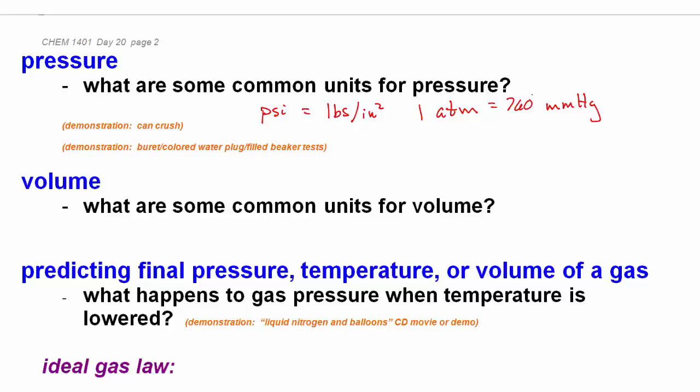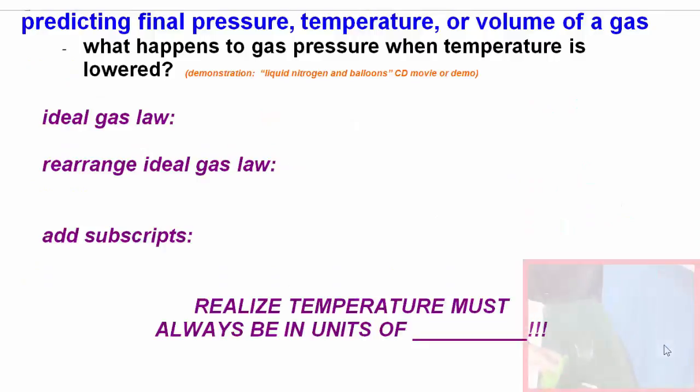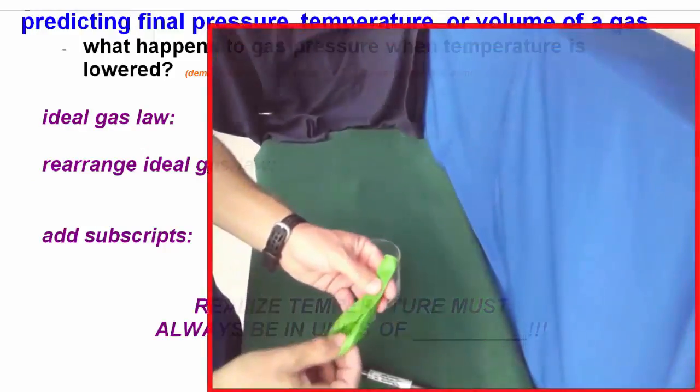Volume, how about volume? What are some common units for volume? Well, volume is length times width times height, so any distance cubed is volume. Cubic centimeters, cubic meters, milliliters. In fact, 1 cubic centimeter is 1 milliliter. Pressure, and what happens when you make a gas colder?